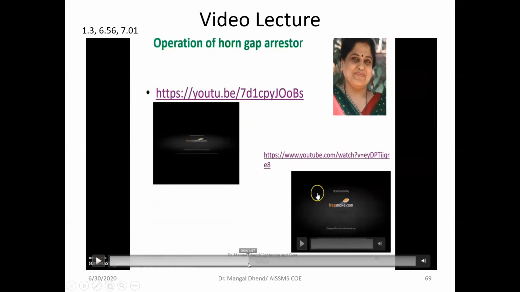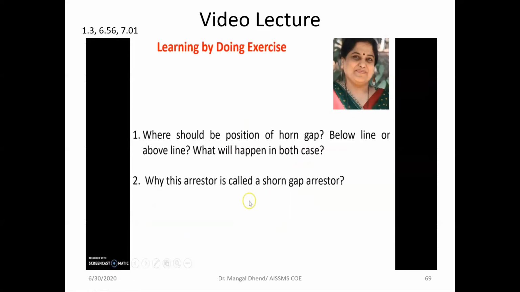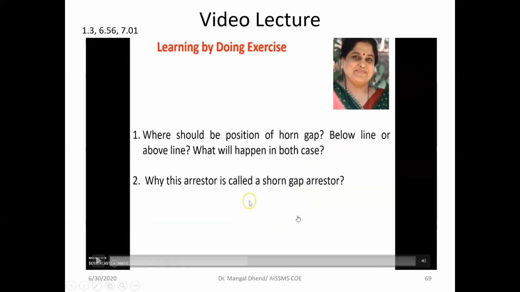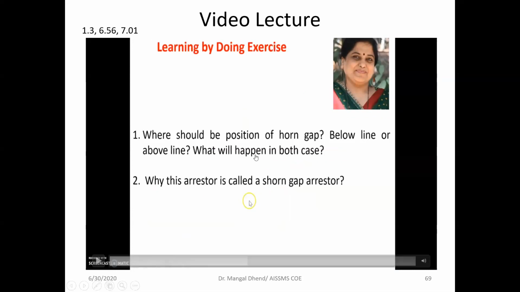Why not have learning by doing exercises in video lectures also? In video lectures also, the watchers must do the exercise and immediately post their responses, like chatting, comments, or in the WhatsApp group. I have also taken these responses by mail to note down how many students are watching the video. I made them watch the video and encouraged them to prepare videos that way. So I must get these responses, so that we can use it in video lectures also. These video lectures were done one year ago.